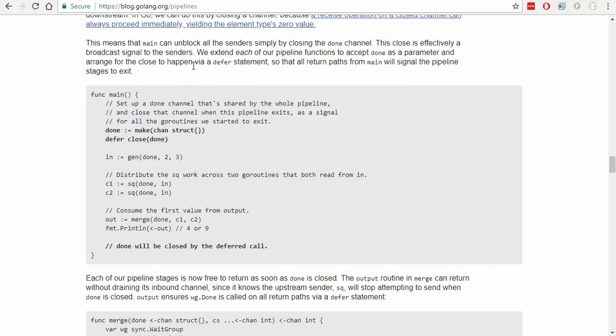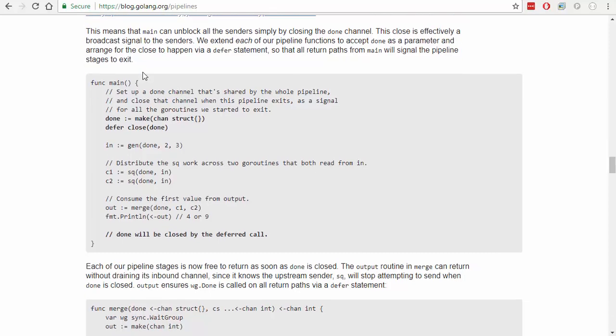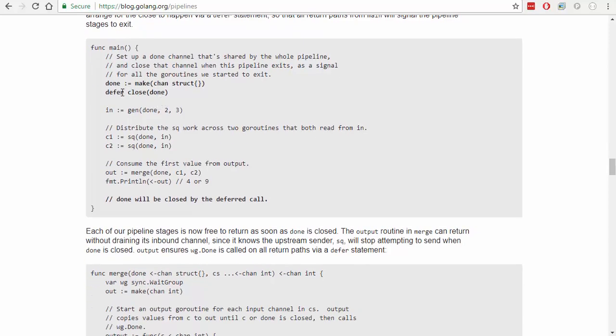Okay, well, that's better. We extend each of our pipeline functions to accept done as a parameter and arrange for a close to happen with a defer statement so that all return paths for main will signal the pipeline stages to exit. All right. So once we're finished here, we'll defer this close, which will shut down this channel.